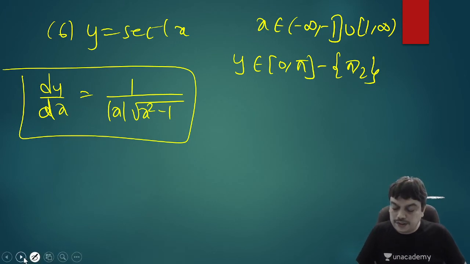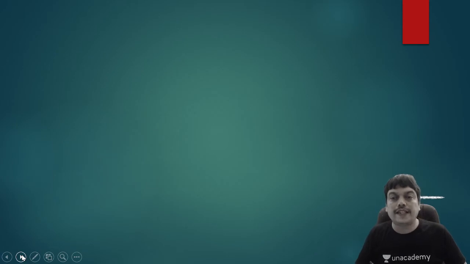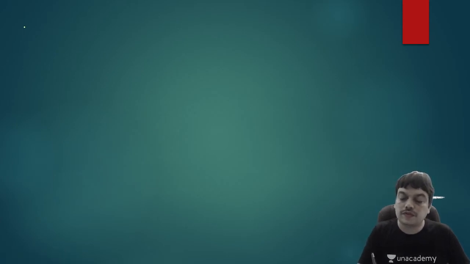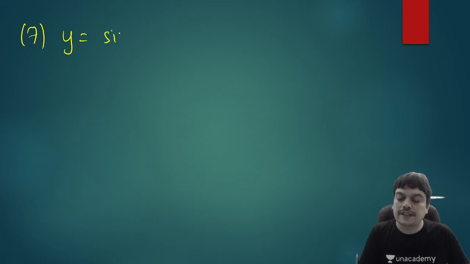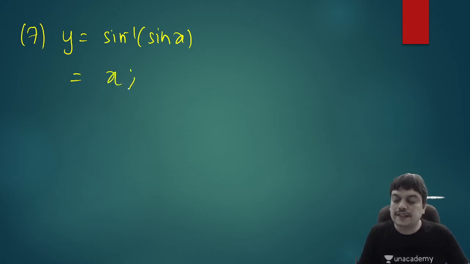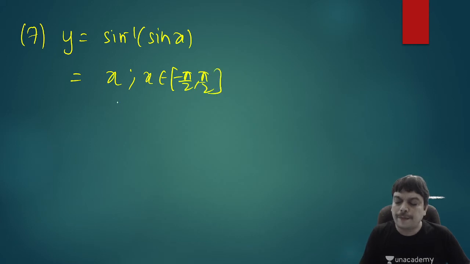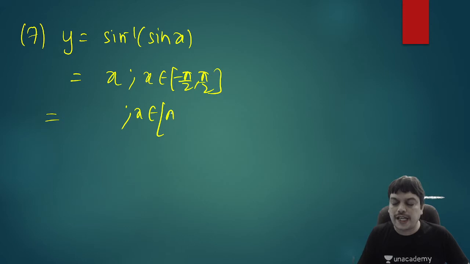In addition to this, there are other rules like sin inverse sin x and all. Suppose you have a function like sin inverse of sin x. What is the definition of sin inverse sin x? It is defined as x. All the proofs are taught in inverse trigonometry, so I'll write the direct results. You can start with minus pi by 2 to pi by 2. For this interval, it is x. And just for constructing, I'll tell you the method. You start with the ending value, add pi.